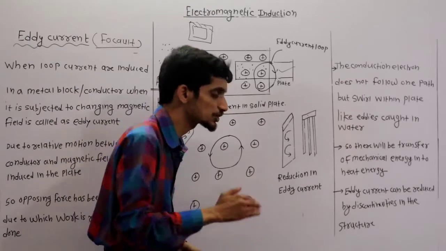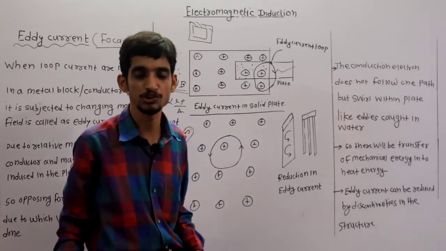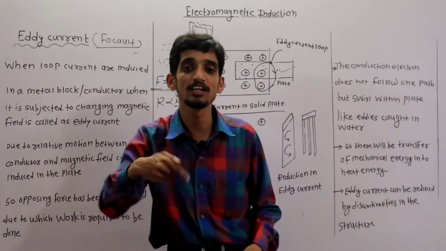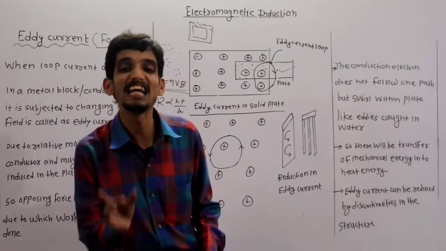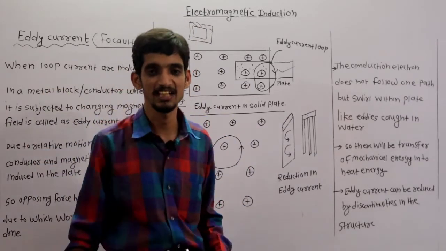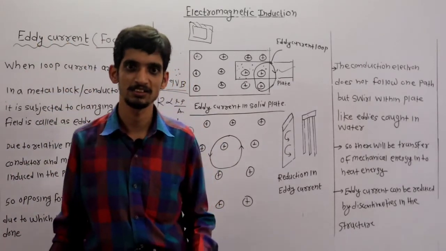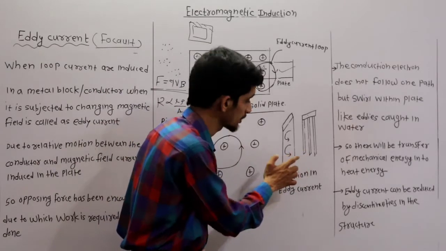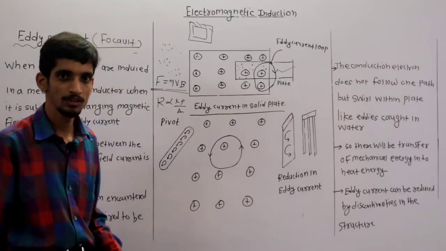That's why it is written here: reduction in eddy current because of discontinuities in the structure. As there is a discontinuity in the structure, what will happen? There will not be a closed loop, because the area of cross section decreases, and due to this eddy current also reduces. Clear? So that's why we have to use such a discontinuous structure, to minimize the eddy current loss. Clear?